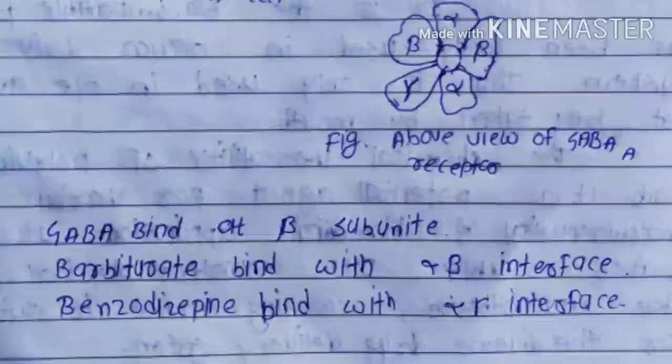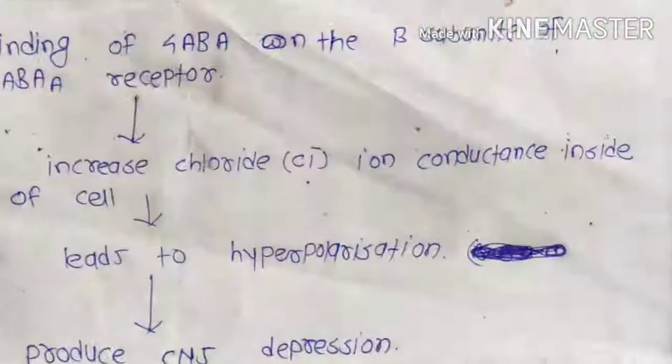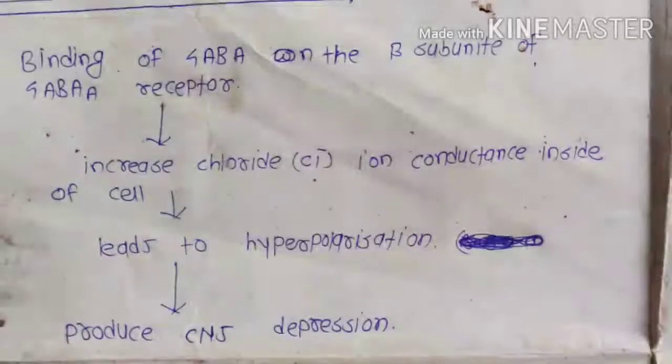So let's start with the mechanism of action produced by GABA. If GABA binds to the GABA A receptor on the beta subunit, there is the opening of the chloride ion channel. Means the ligand gated chloride ion channel opens due to binding of GABA on the GABA A receptor. So if there is opening of the chloride ion channel, there is entry of chloride ions into the cell.